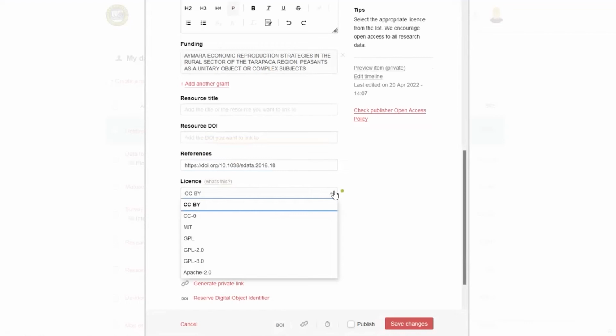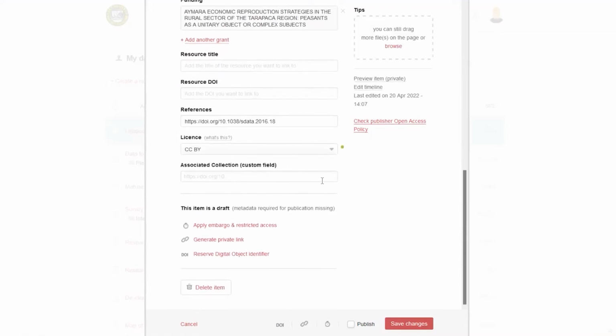And then using Figshare.com, you only have access to open licenses. So you can't choose a license that says like non-commercial. We want to encourage open sharing, and kind of going back to that problem of if everybody was using restrictive licenses, it makes it much harder for things to be reusable, and kind of undermines the whole purpose of making data open and findable. So choose an open license there. Custom field, this is part of institutional stuff, so you wouldn't see this in your account. A couple last things.